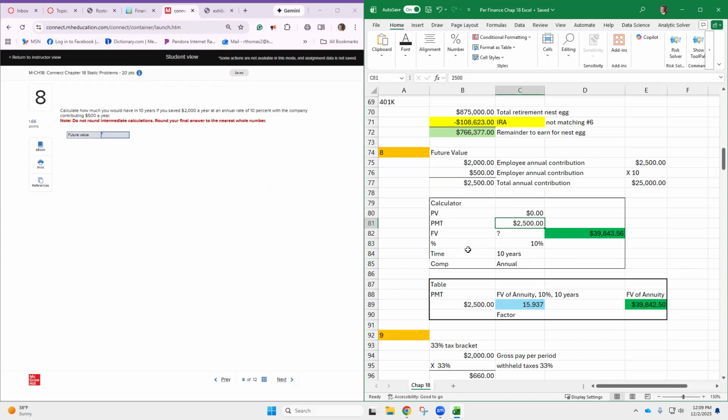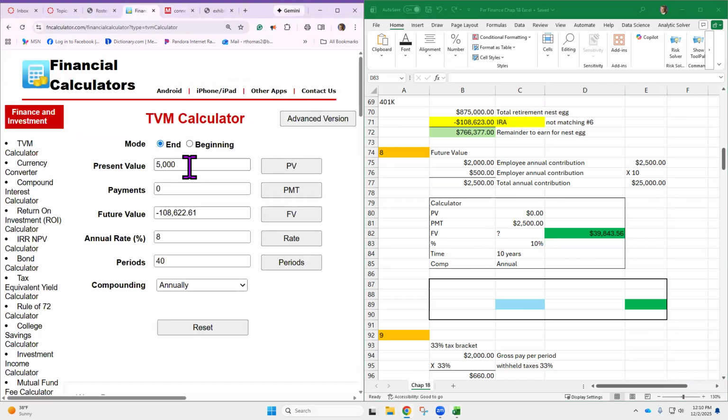So this becomes the future value of an annuity. We've got 10%, and we're looking at 10 years into the future. Money is being put in there, 25,000 in total, because they're putting in 2,500 for 10 years in a row. So this becomes a 0 because you're putting aside 2,500 a year annually at 10% for 10 years.